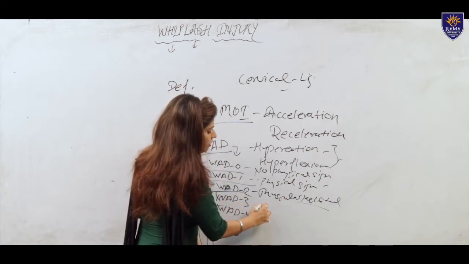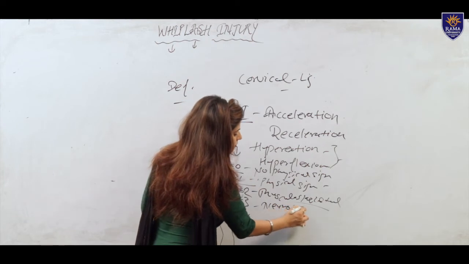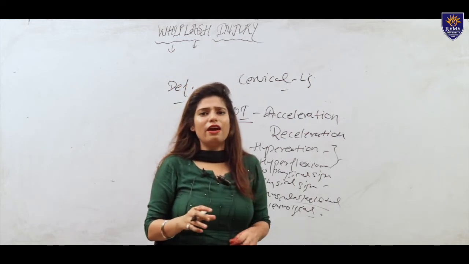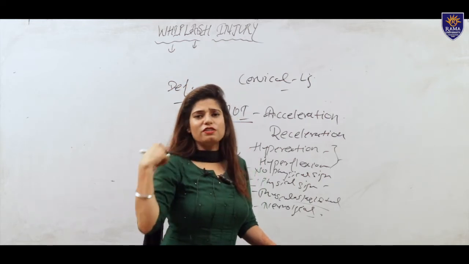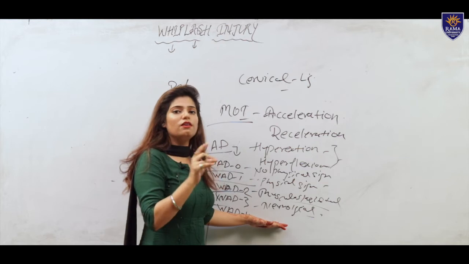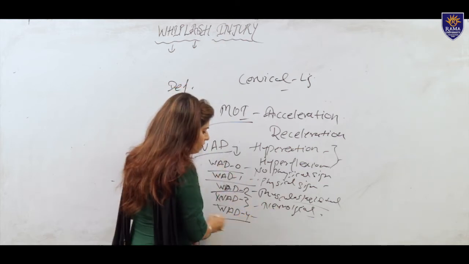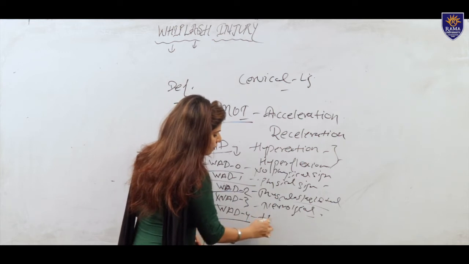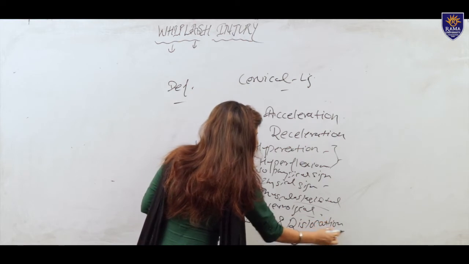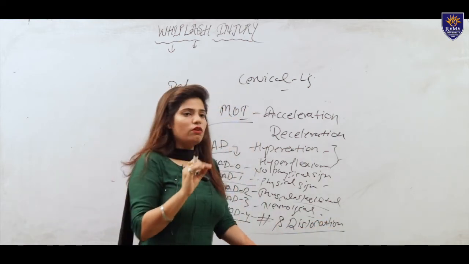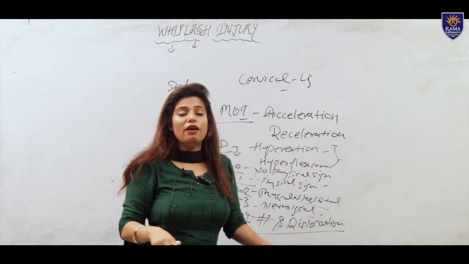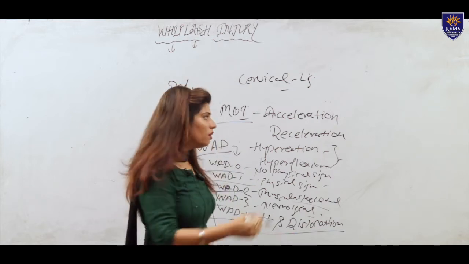In WAD 3, neurological signs appear, and the patient may faint, with sudden dizziness and a tingling sensation at the side of the cervical spine. So we classify WAD 3 by the presence of neurological signs. In WAD 4, there is fracture and dislocation, and the patient may faint and cannot move the cervical spine.